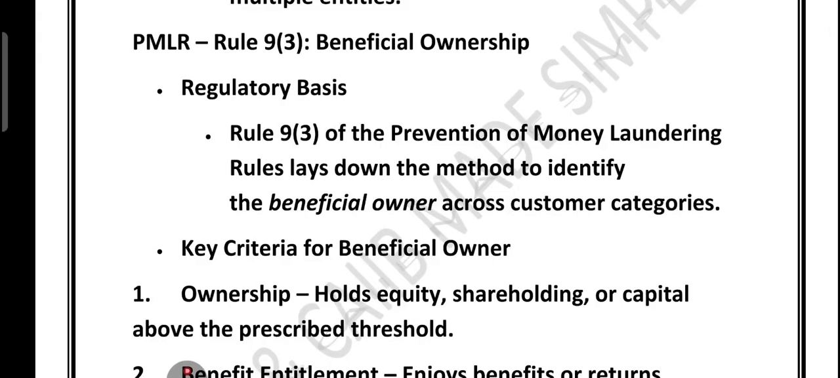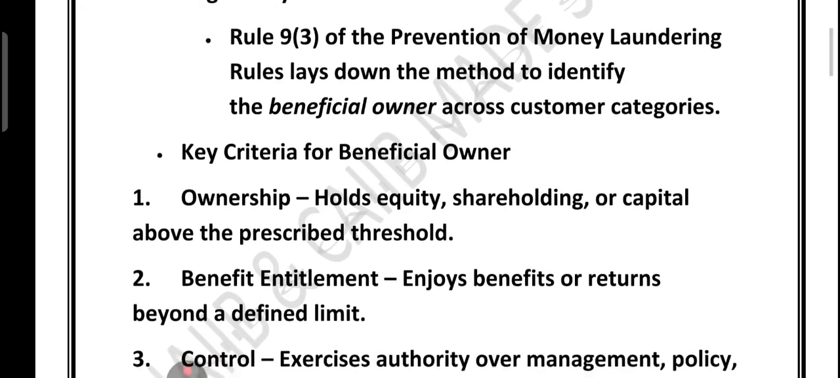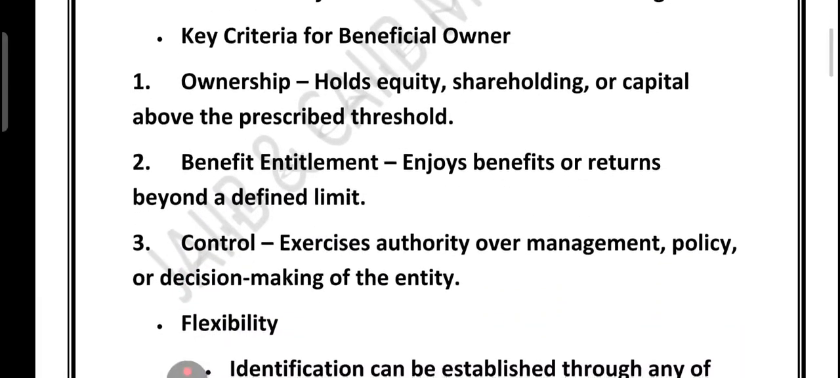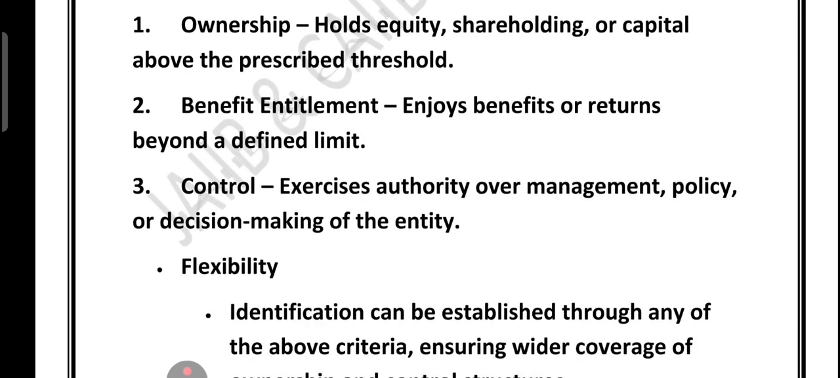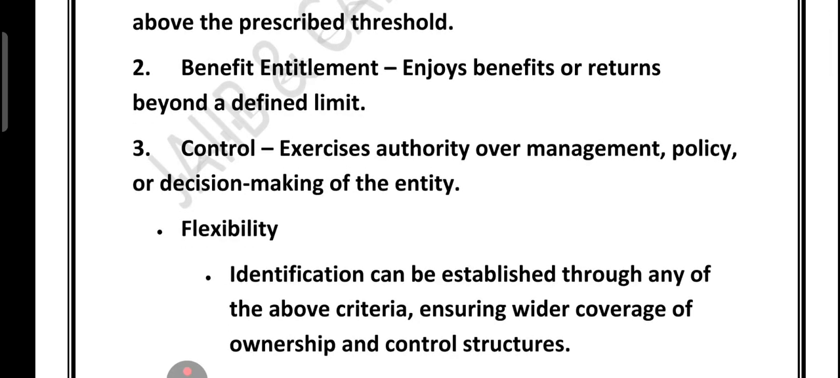Now friends, let's understand Rule 9 subsection 3 of the PML Rules, which talks about beneficial ownership. This rule gives the regulatory method to identify who is the real beneficial owner across all customer categories. The criteria are threefold. First comes ownership. Ownership means if someone holds equity, shareholding or capital above a prescribed threshold. Second is benefit entitlement. If a person enjoys returns or benefit from the entity beyond a set limit, that is called benefit entitlement. Third, control. If someone has authority over management, policy, or key decisions of the entity, that is called control.